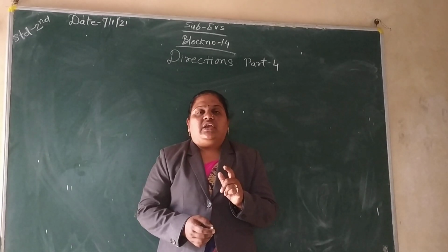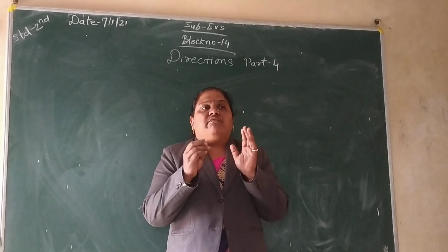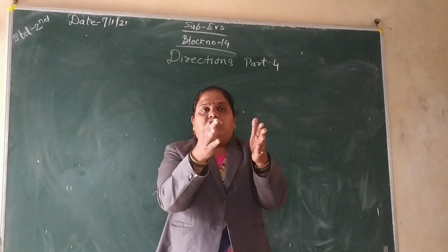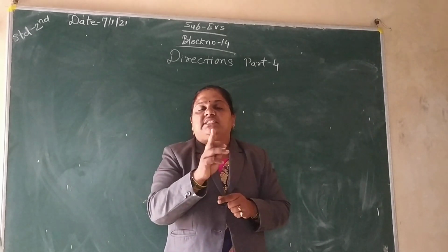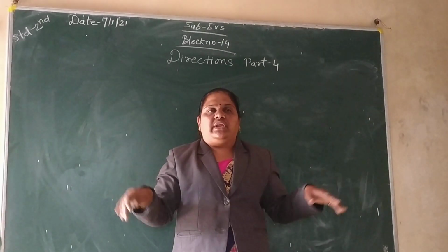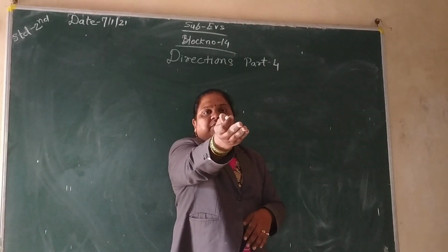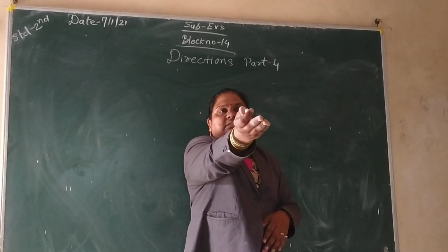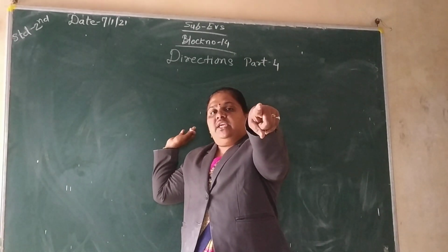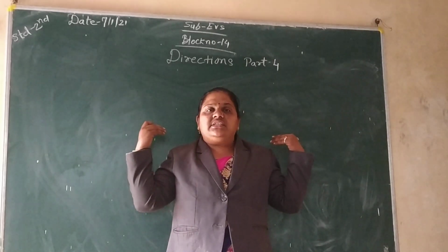What are the directions? With the help of the sun we can find the directions. How can we find the directions? Where there is the sun, that is the east side, because the sun always rises in the east and sets in the west. So in our surroundings the sun comes in front of me, which means this is the side of east. This is the side of west, because the sun rises in the east and sets in the west. So on the back side there is west.